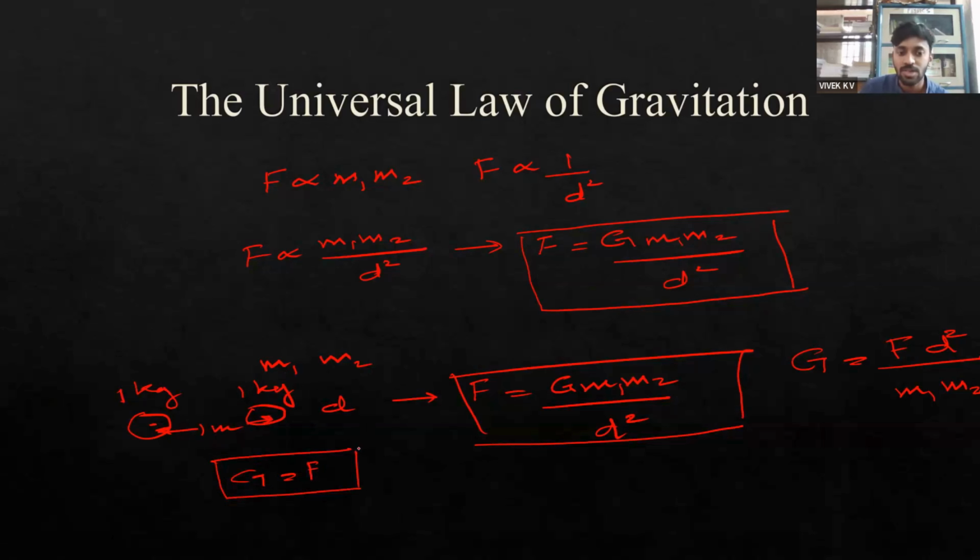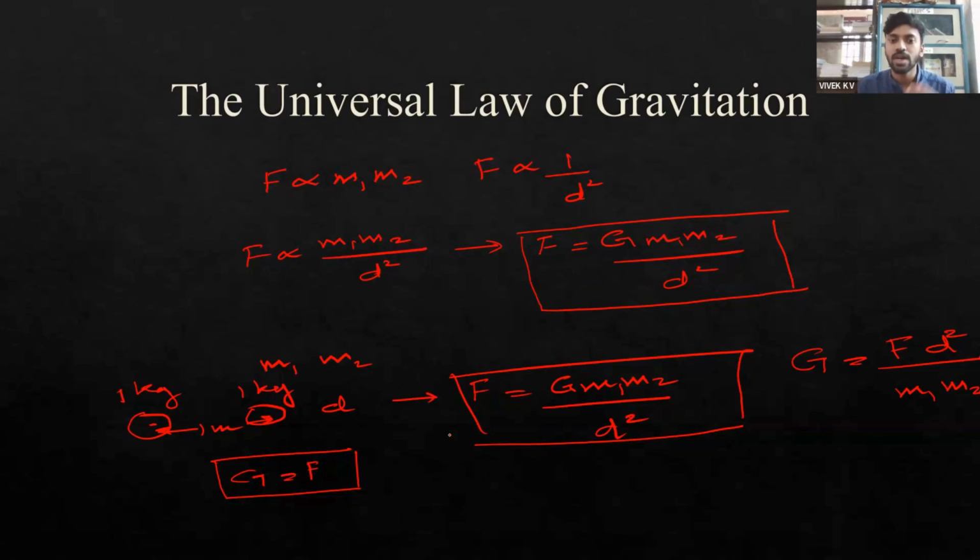So we will get that G is equal to F, which means the universal gravitational constant is also equivalent to the force of gravitation, the force of attraction between two masses having mass 1 kilogram each with the distance of separation 1 meter. So if you have two different masses of 1 kilogram each, and you place them at a distance of 1 meter, then there will be a certain amount of gravitational force of attraction.